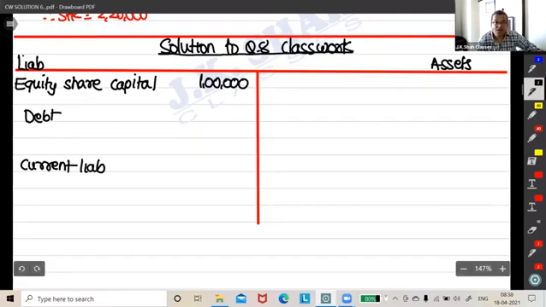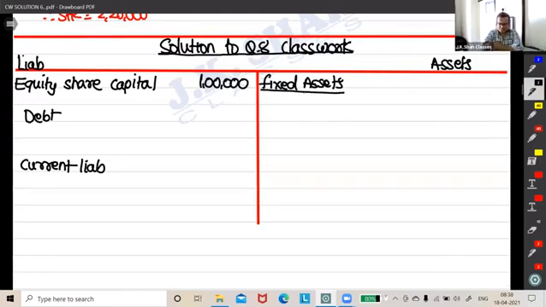So how did you know that? From the details of the question. I'm also told about current liabilities and I'm also told about total debt, which is a mix of debt and current liabilities. Then fixed asset to equity share capital is given, which is a clear hint that we will have fixed assets over here. Correct. Other than that, we are given total asset turnover ratio, and we are also given inventory turnover ratio.